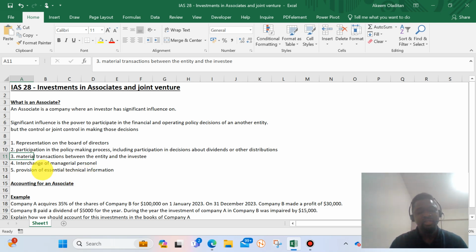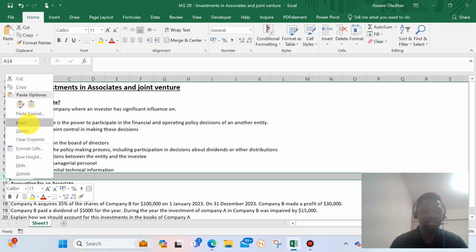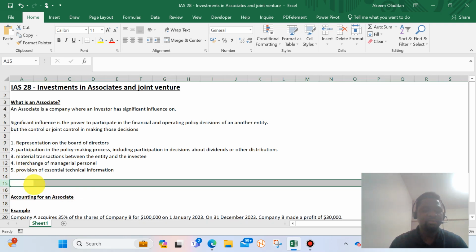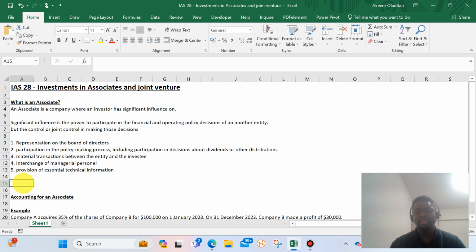Another way of having a significant influence can be by way of interchange of managerial personnel, or provision of essential technical information. So in all those cases, we can say that the entity has significant influence over the investee. When you are talking about significant influence, we need to also look at the quantitative aspect of it, by looking at what percentage actually would constitute significant influence.